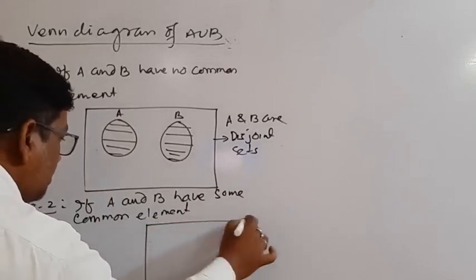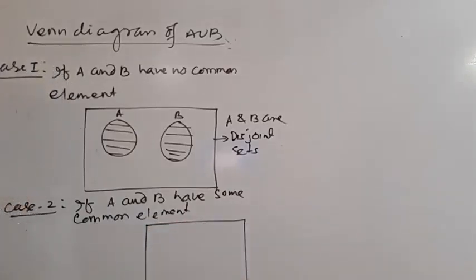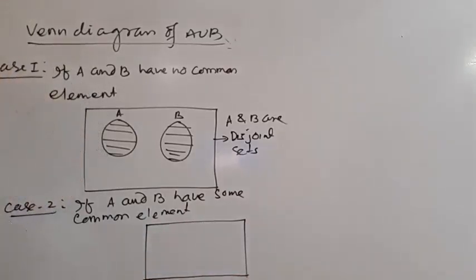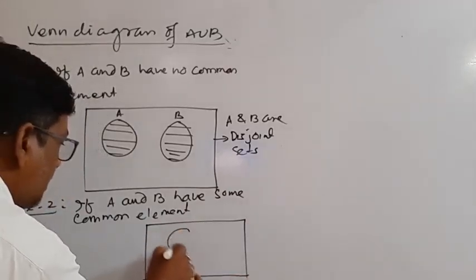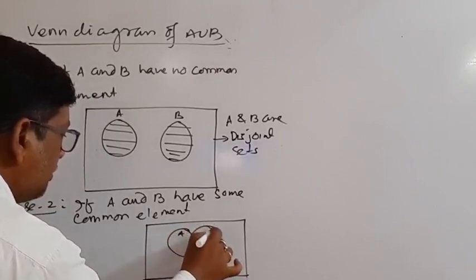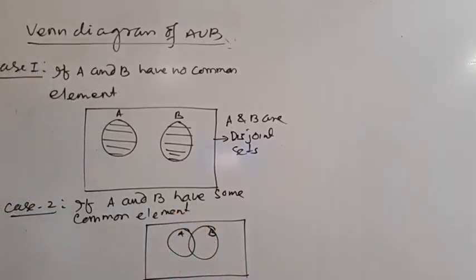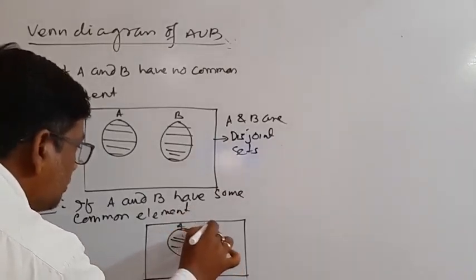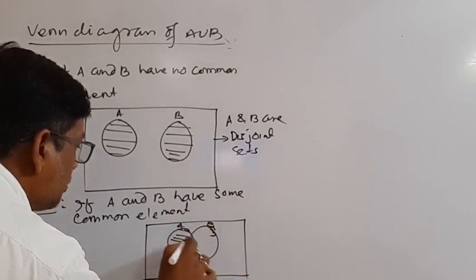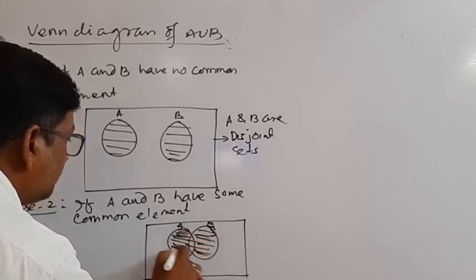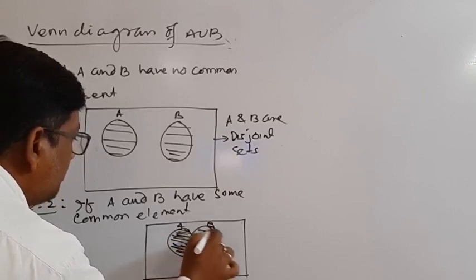Suppose this is the universal set, a rectangle, and set A is here. This is A and this is set B. What is A union B? The whole shaded portion is A union B.